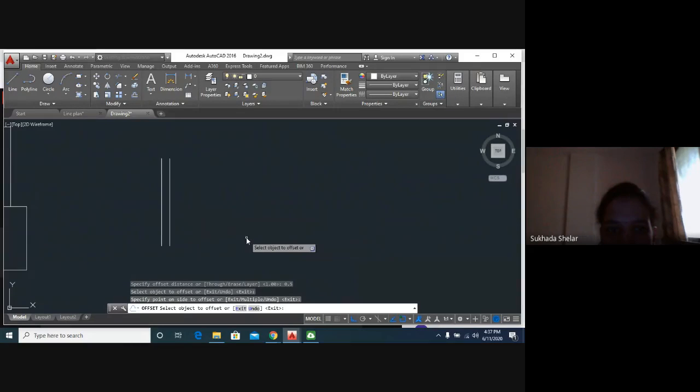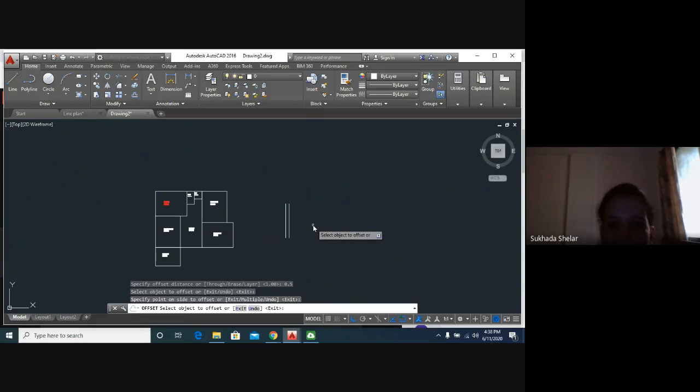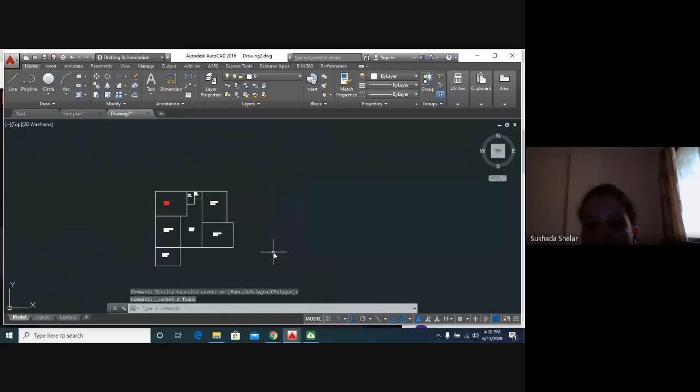Can you see it? The next line has already been drawn with the offset command. Okay, so with the use of this offset command, we are going to draw our plinth line. I will delete it. Just select and press delete from your keypad.